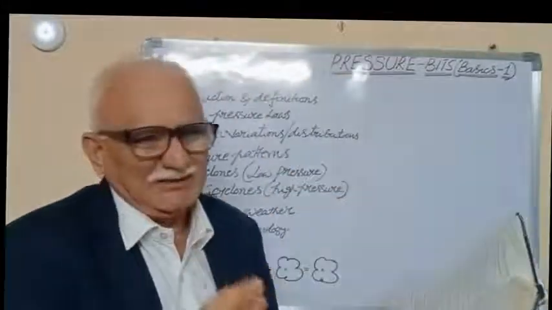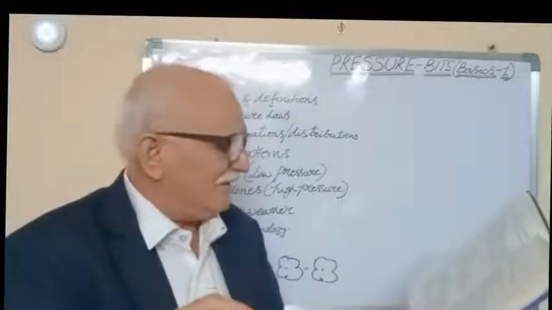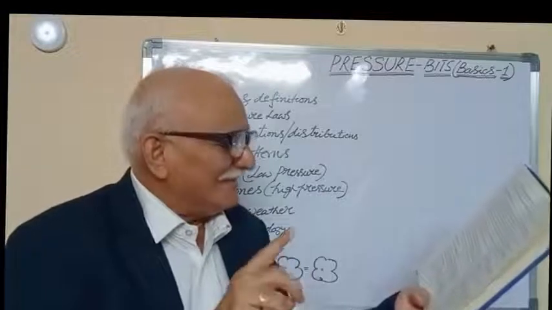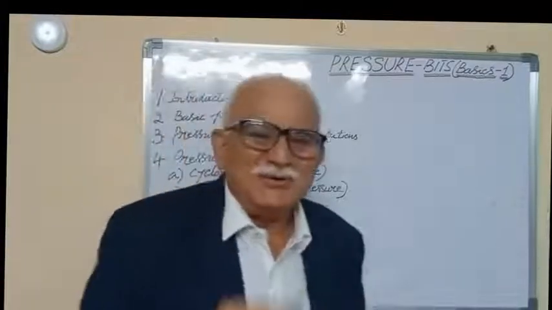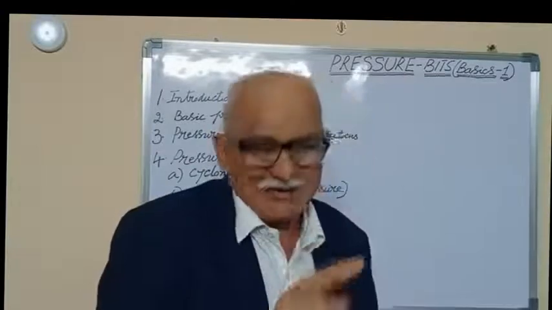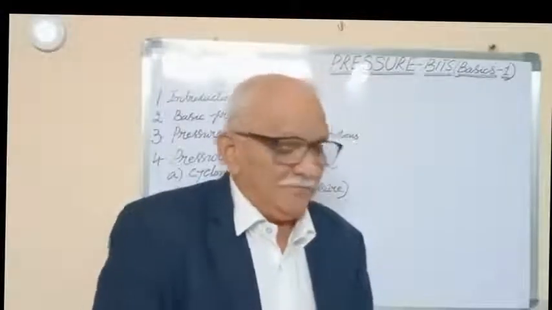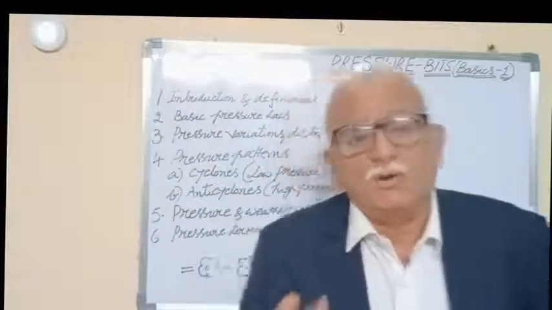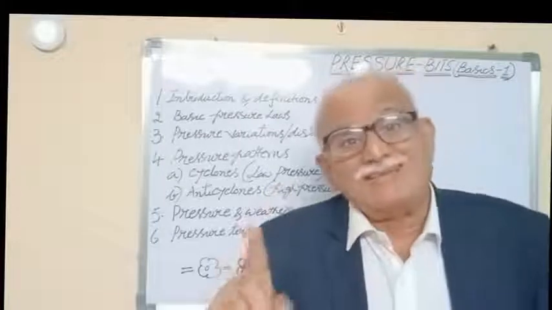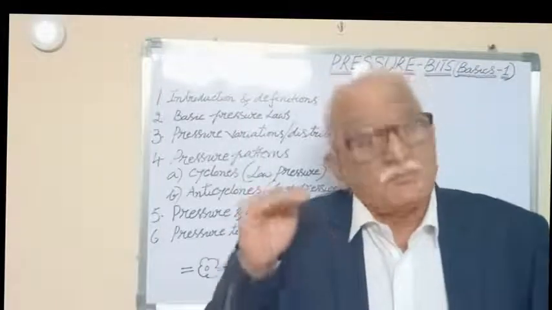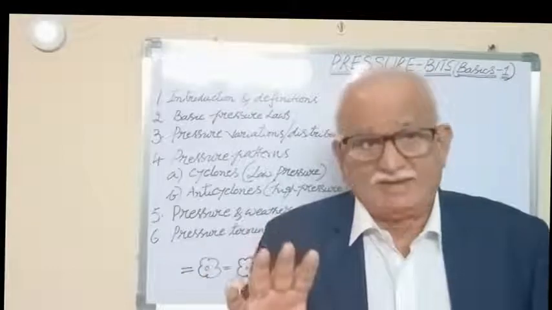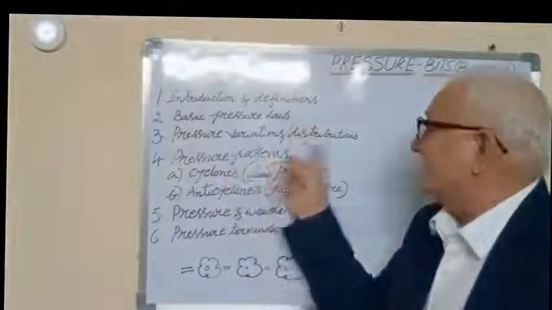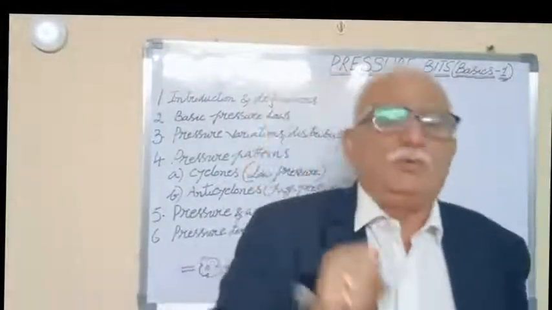Next one, hydrostatic equation. Very, very simple hydrostatic equation I will tell. The rate of decrease of atmospheric pressure with height is equal to the product of density of air and acceleration due to gravity. This is the simple hydrostatic equation. Now, there are pressure variations or distributions. As far as wind is concerned, pressure systems are there. There we discuss doldrums, horse latitudes, polar caps, trade winds and so on. They are the pressure systems. Here, on the pressure variation issue, we have small pressure systems.